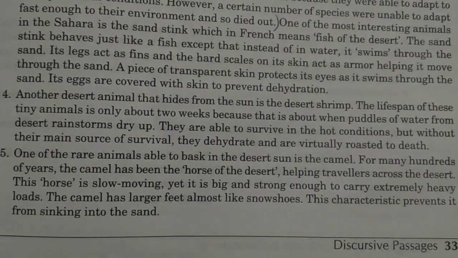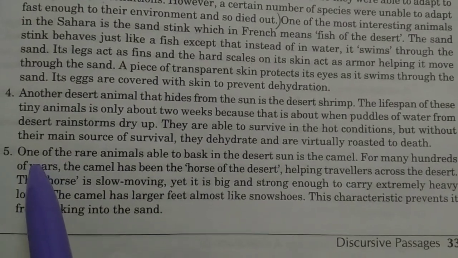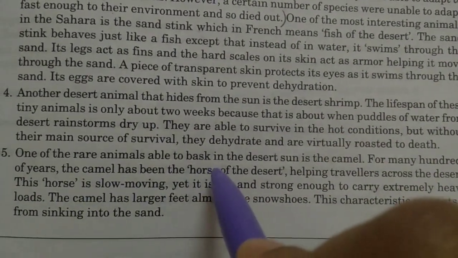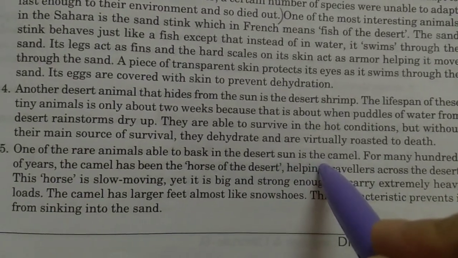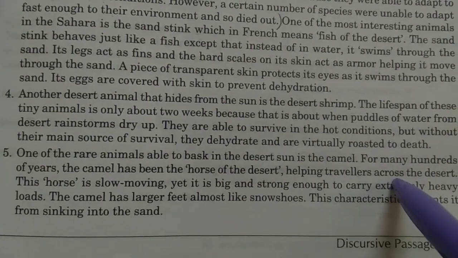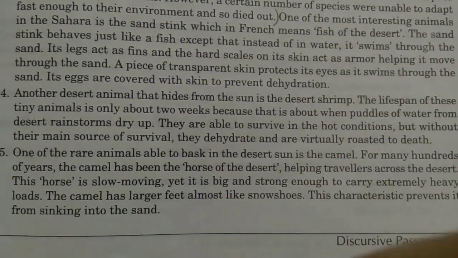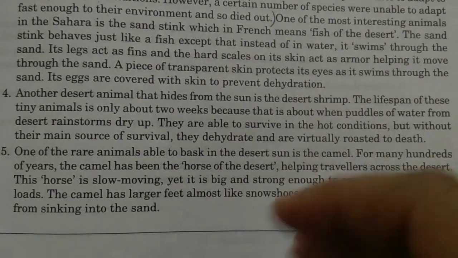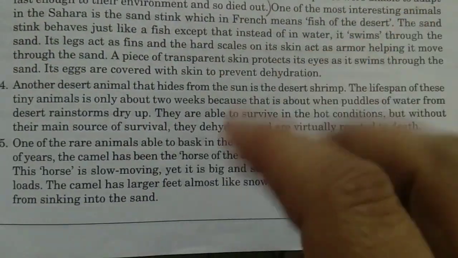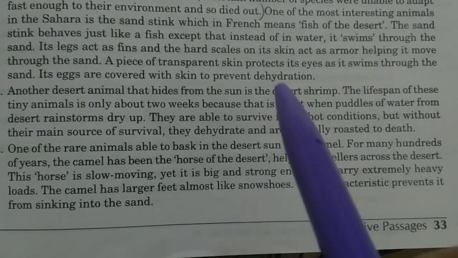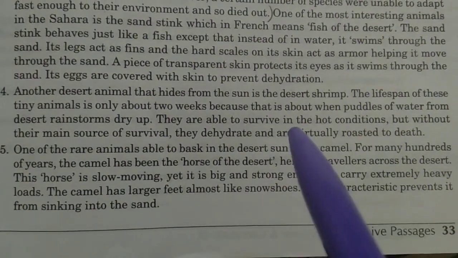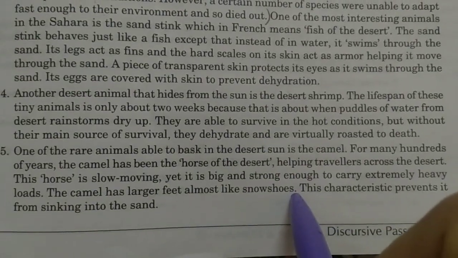What can be the subheading here? We can give the subheading like "The Horse of the Desert, Camel". We can also give "The Characteristics of a Camel". These are some subheadings. You can decide your own. It is not a hard and fast rule, but it should be the main point of your subheading.